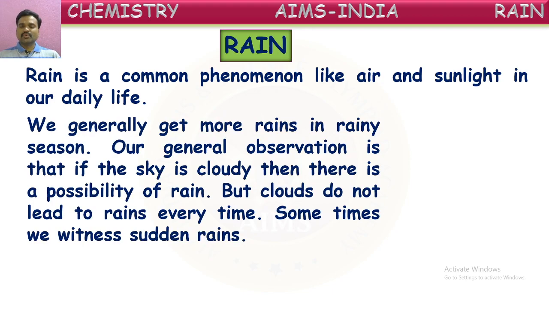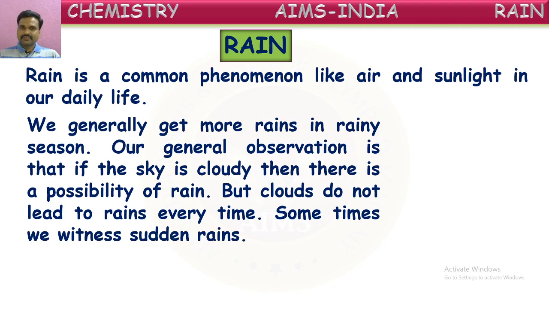We generally get more rains in the rainy season. You know, children, in our country mostly from June month to August month, this rainy season occurs. So in this rainy season, most of the rains occur. Our general observation is that if the sky is cloudy, then there is a possibility of rain. Yes, from our elders we often hear these words. By watching the many clouds in the sky, our elders will say, yes, it is going to rain after some time.